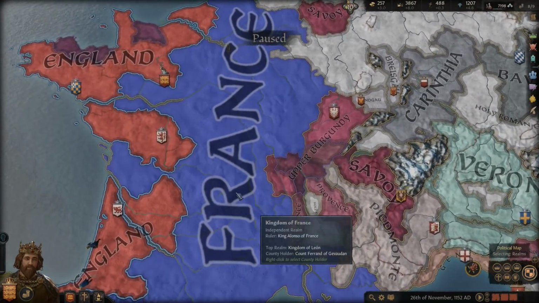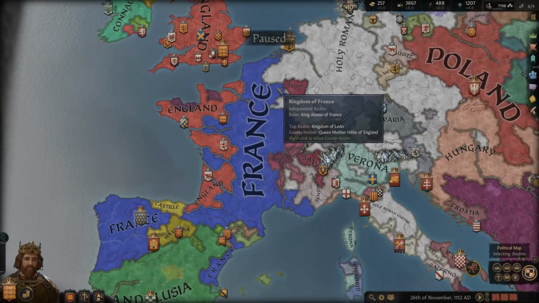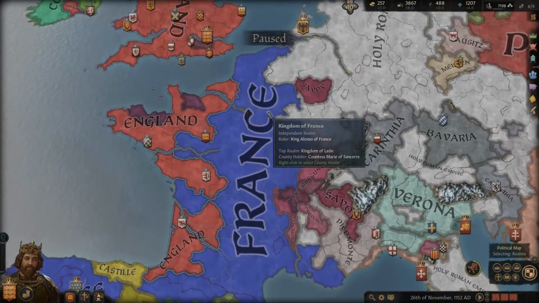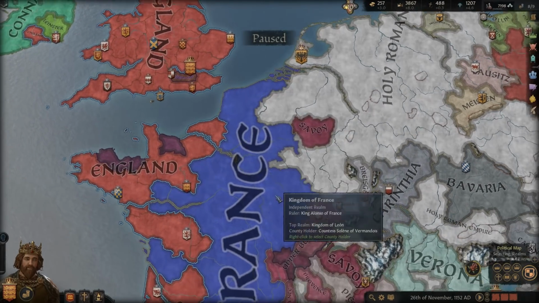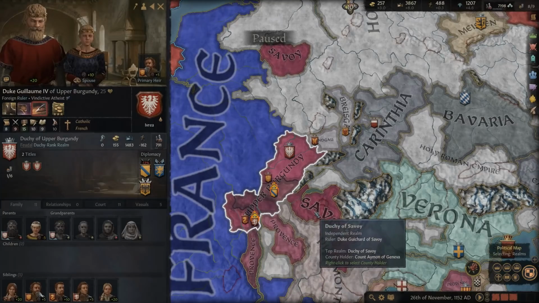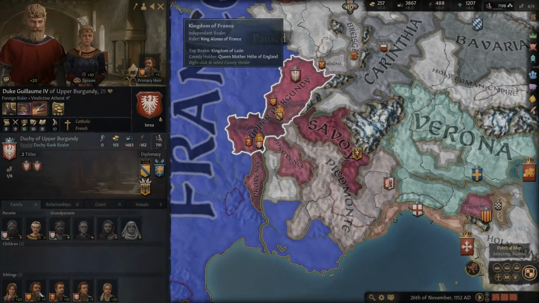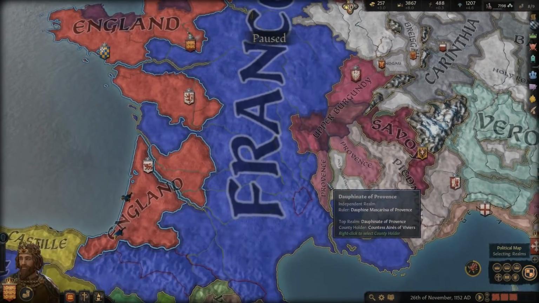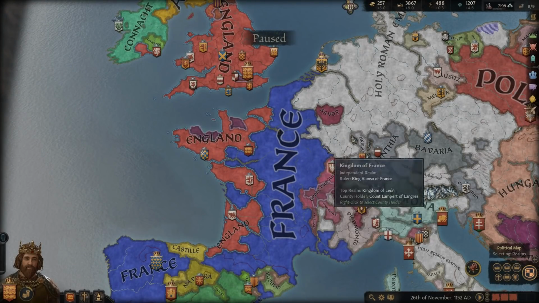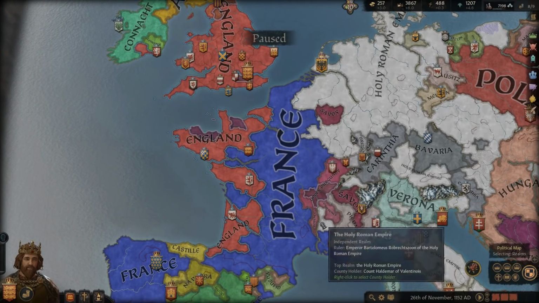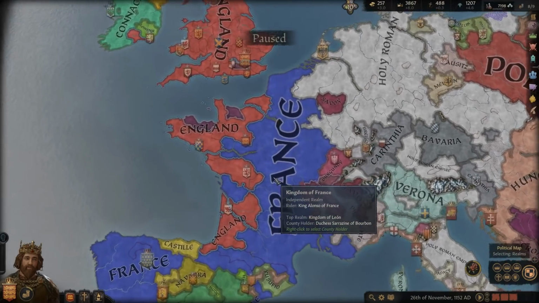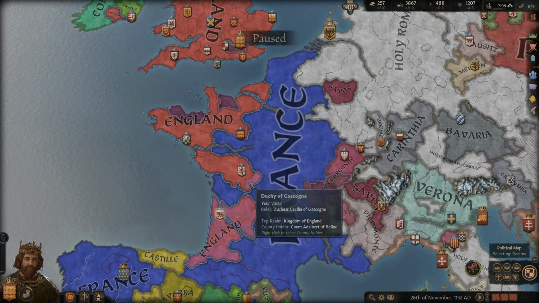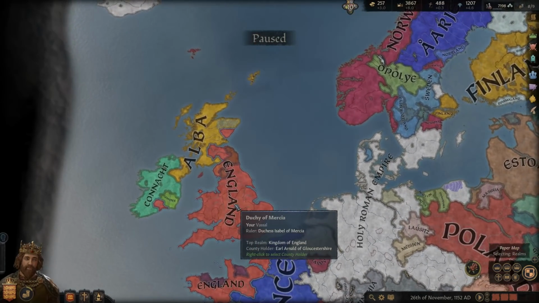But I would like to note, though, to finish this off, that France was much larger than it is here in our game. France has lost a lot of territory to the Holy Roman Empire, and of course, the Duke of Burgundy here is completely free. Now, all this should be, technically, under the King of France. Historically, it was at this time. So Louis did have a lot more control over this territory here in the east than he does here in our game. But regardless, you can see that Henry II very much controlled the majority of France, or a big chunk of France, a lot more of France than Louis had. So that's where we're going to leave that off.